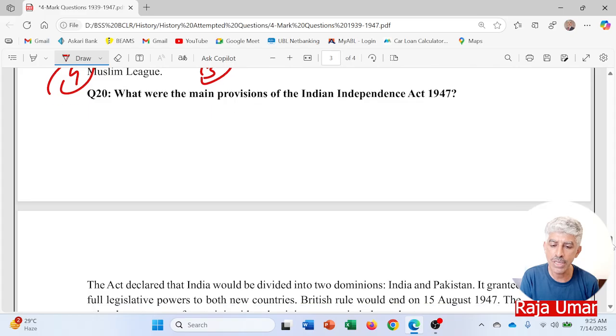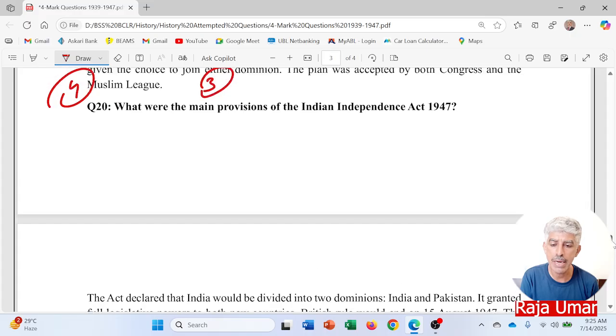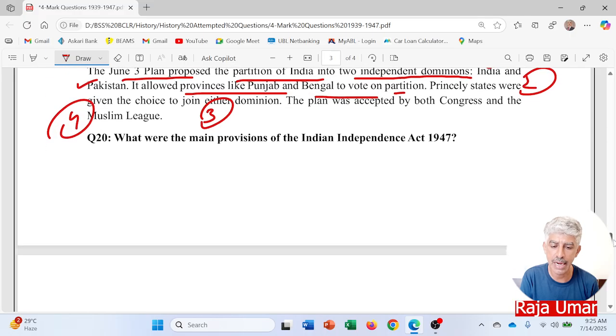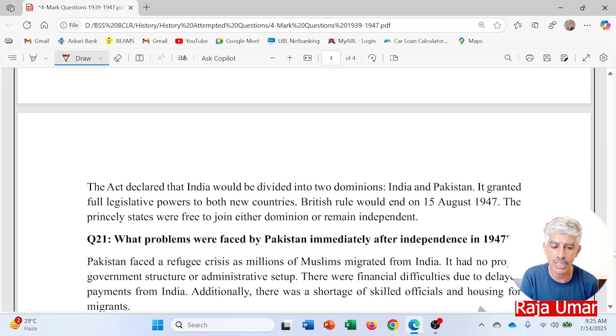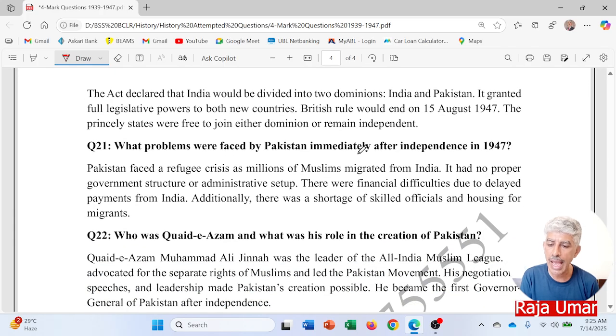What were the main provisions of the Indian Independence Act of 1947? This is what we talked about, that the implementation of the 3rd June plan is known as the Indian Independence Act of 1947, because of which India was given independence. The act declared that India would be divided into two dominions, India and Pakistan.